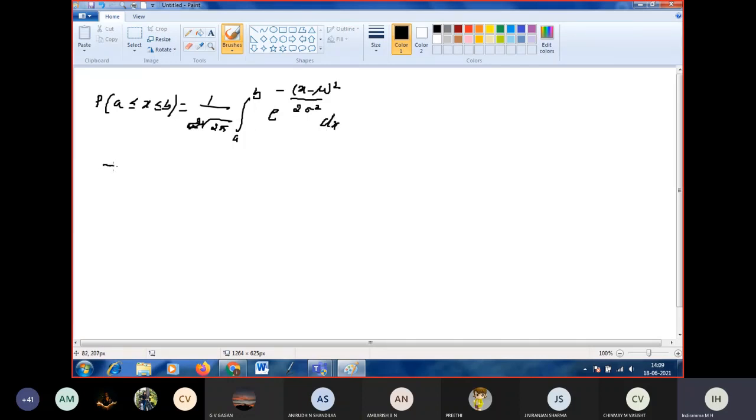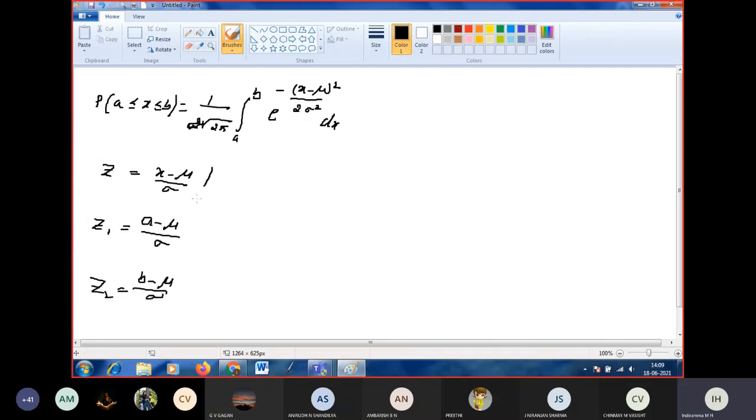Now I am taking the substitution Z is equal to (x minus mu) by sigma. For the lower limit, if you put x equal to a, it is (a minus mu) by sigma, which I will call Z1. Next, Z2 is for the upper limit, (b minus mu) by sigma.